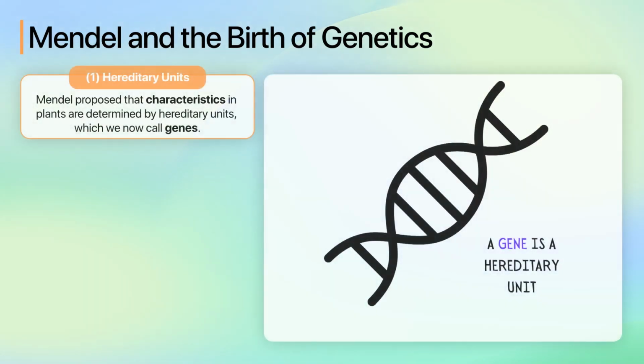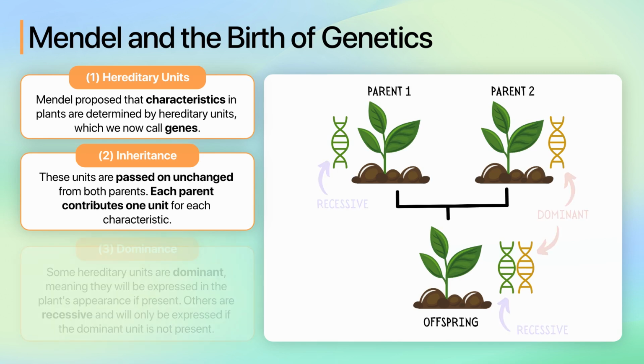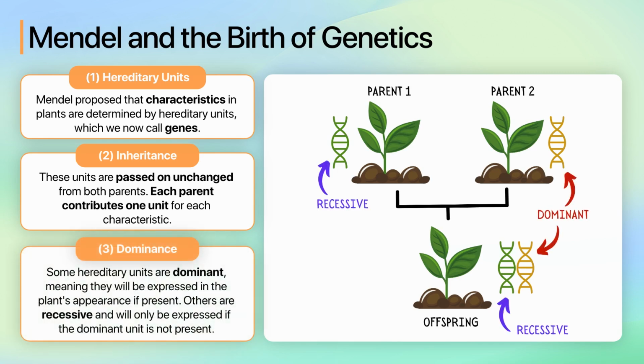Firstly, he discovered hereditary units. Mendel proposed that characteristics in plants are determined by hereditary units, which we now call genes. Second, he suggested that these units are passed on unchanged from both parents. Each parent contributes one unit for each characteristic. Third, Mendel suggested that some hereditary units are dominant, meaning they will be expressed in the plant's appearance if present. Others are recessive and will only be expressed if the dominant unit is not present.